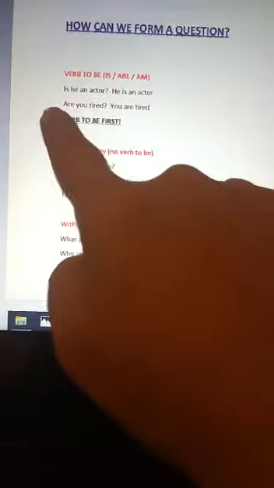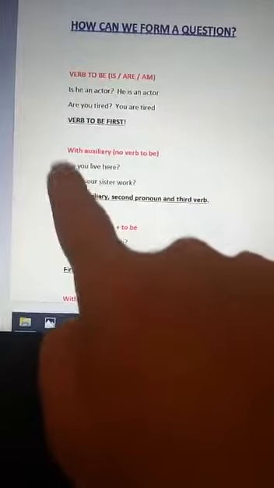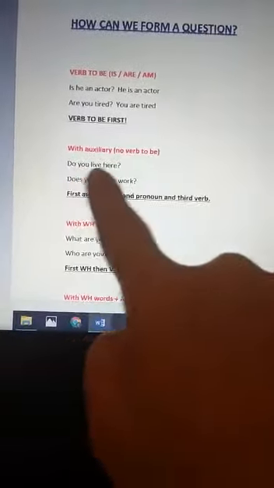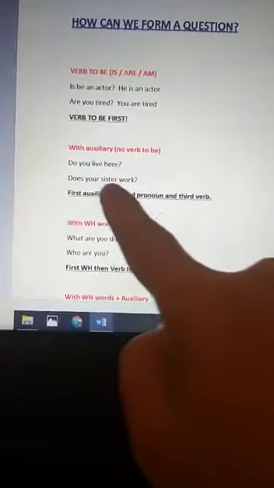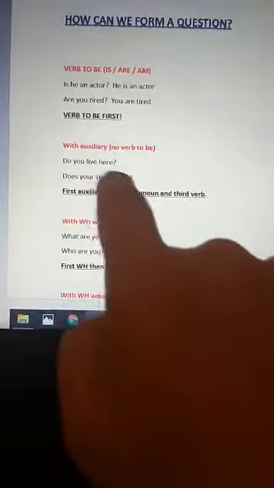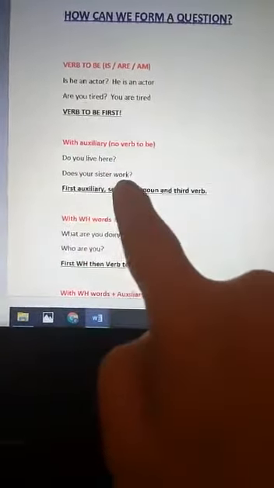With auxiliary, remember, do or does in the present tense. If we have to use auxiliary, it is because we don't have verb to be. Do you live here? Does your sister work? First goes the auxiliary, then the subject or the pronoun, and then the verb, okay?